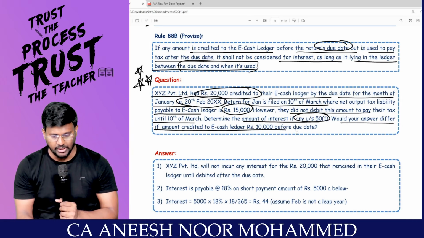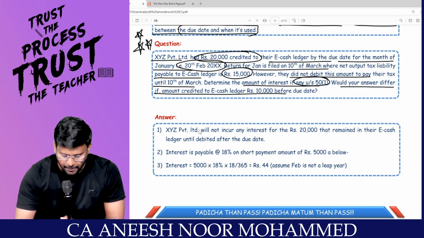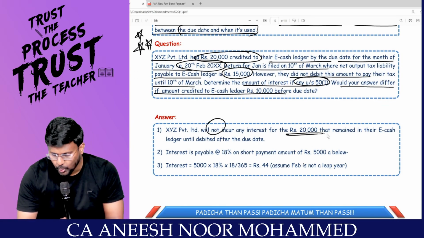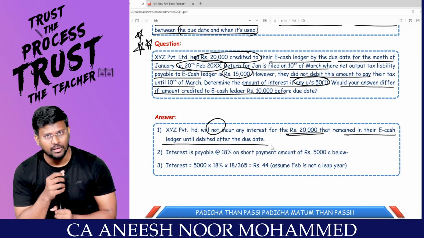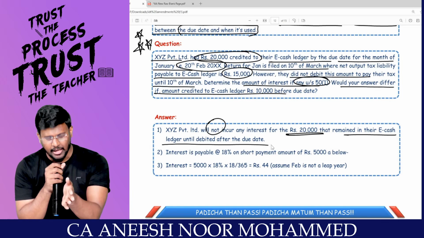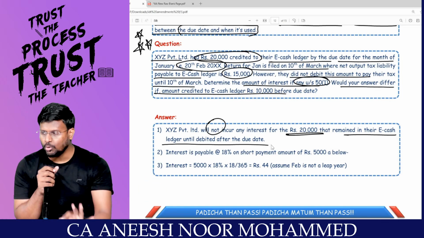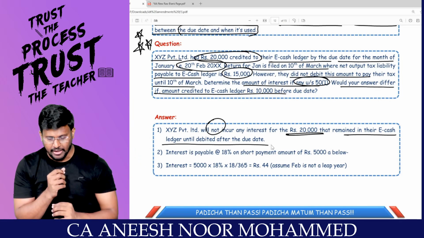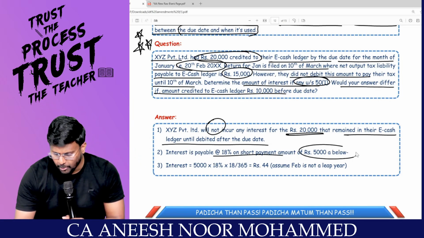So, two things, sir. First one, XYZ Private Limited will not incur any interest for the 20,000 that remained in the electronic cash ledger until debited after the due date. That means if any money has been deposited in the electronic cash ledger before the due date and utilized after the due date, for that amount you don't pay interest. Very favorable.